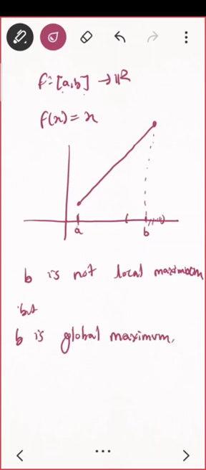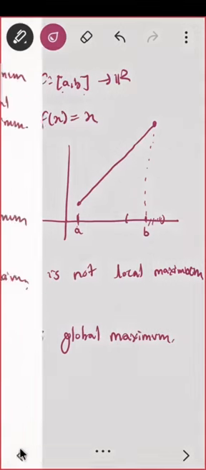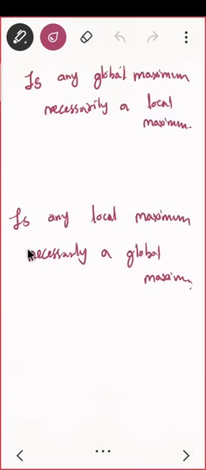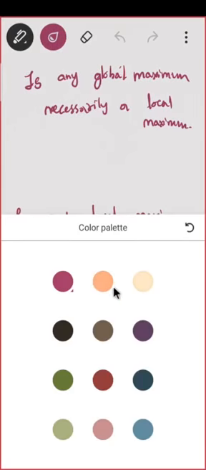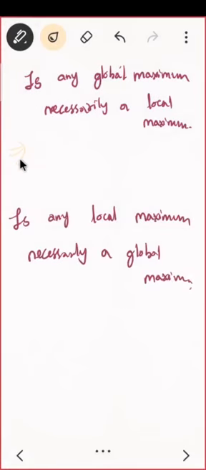So what can you conclude now? Global maxima need not be local maxima. So this need not be true. I have given you an example. Need not be true.